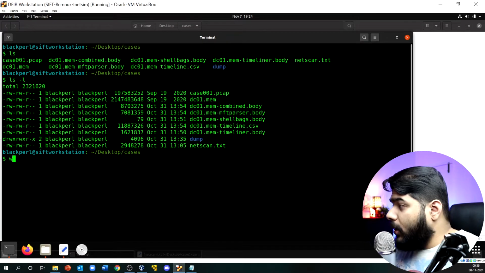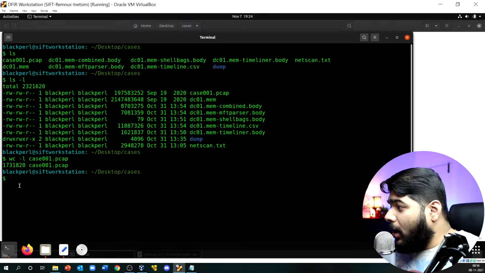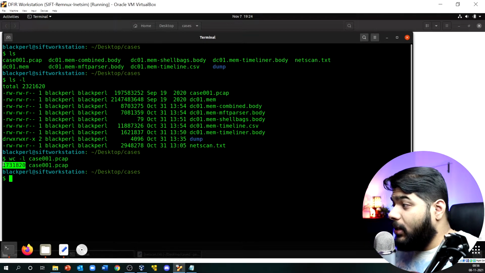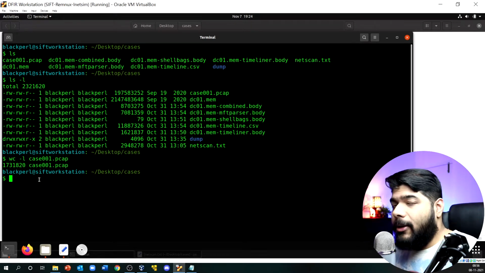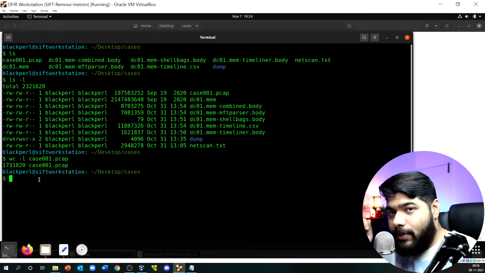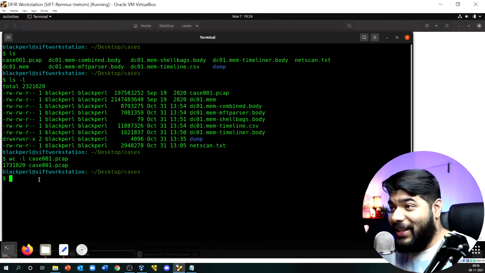If I quickly do a wc -l on the case directory, you will see that there are this many crazy lines in this pcap file, and there is no chance in hell that you can open it in Wireshark